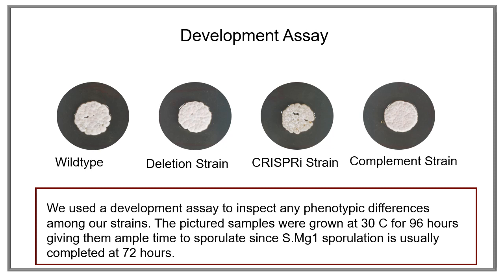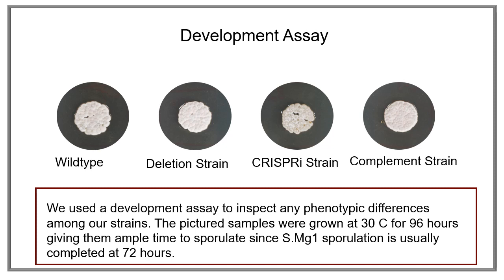We performed a development assay on the engineered strains as shown. The pictured samples were grown at 30 degrees Celsius for 96 hours, giving them ample time to sporulate since Streptomyces MG1 sporulation is usually completed at 72 hours. The wild-type strain is the control, while the deletion strain acts as a control for the mutant phenotype.